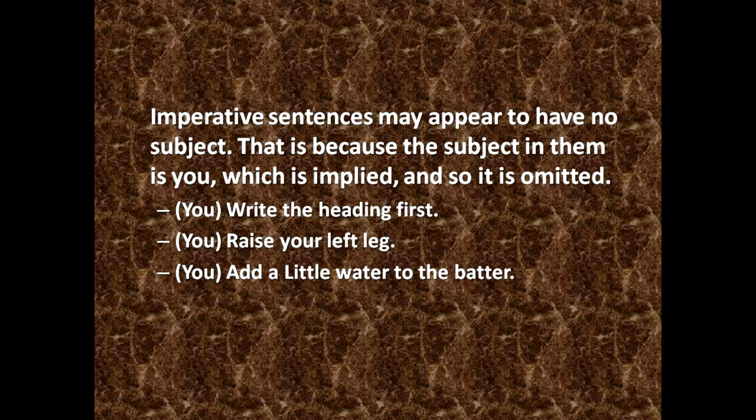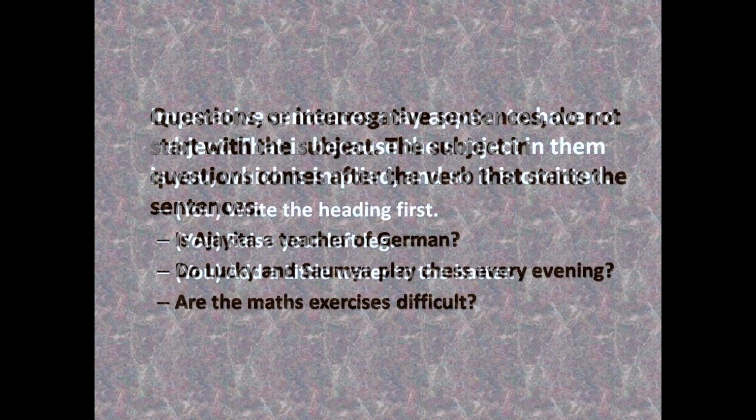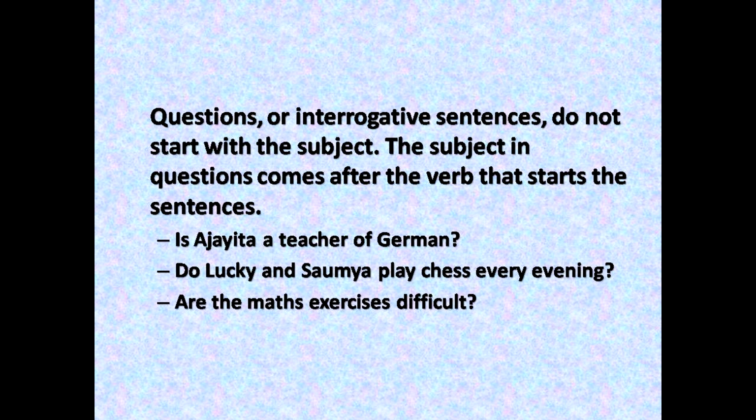The same happens with questions or interrogatives. In that, what happens? They never start with the subject. The subject in questions comes after the verb that starts the sentence. For example, is Ajitya a teacher of German? So here students keep in mind, first came is, then Ajitya. So Ajitya is the doer of the action and it takes the second position. And the auxiliary verb is comes in the first position.